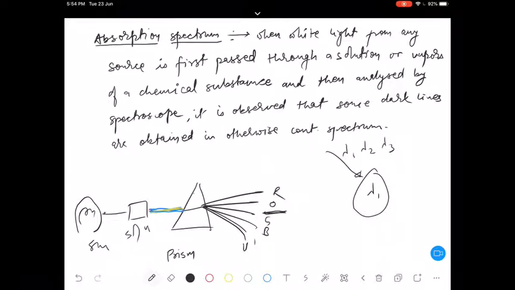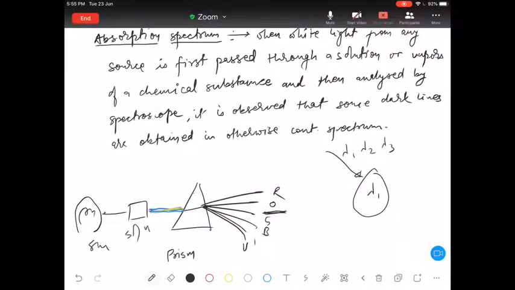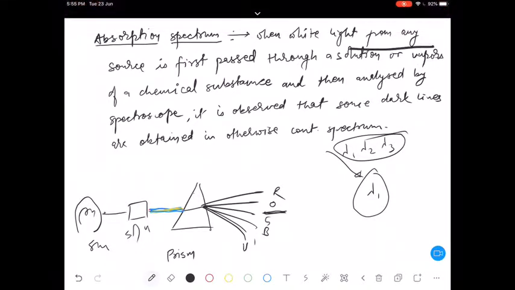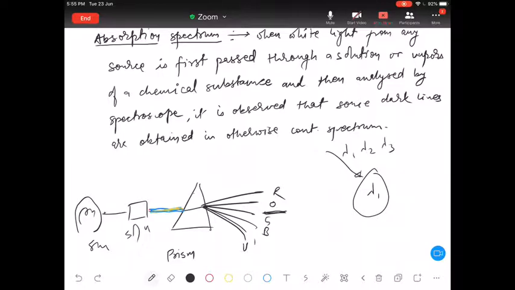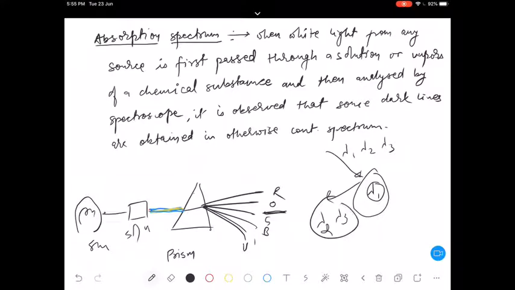I can show you some pictures if you want. Like in blue light, your skin color will come out quite different, correct or not? So here I am saying that a packet of photons is incident on this particular object. It absorbs lambda 1 and reflects back lambda 2 and lambda 3. Whatever color is formed by the mixture of lambda 2 and lambda 3 will be observed by us, and it will define the color of this particular object.